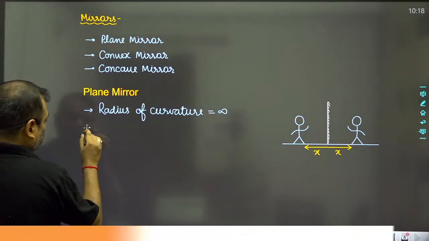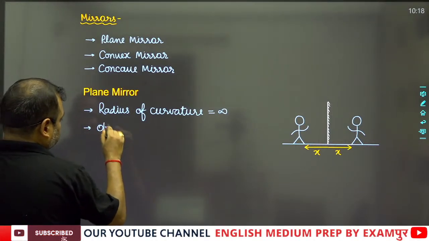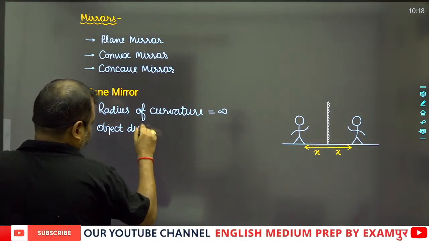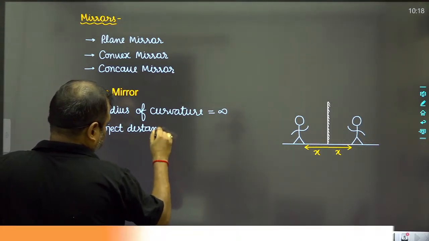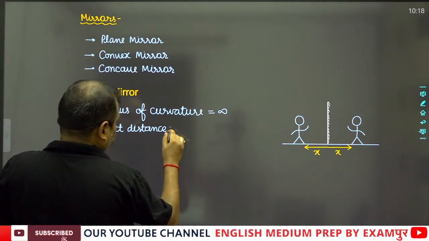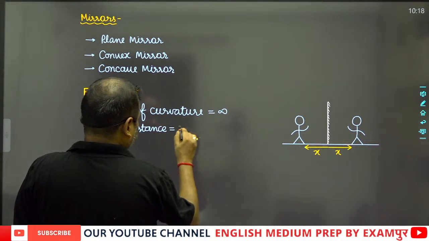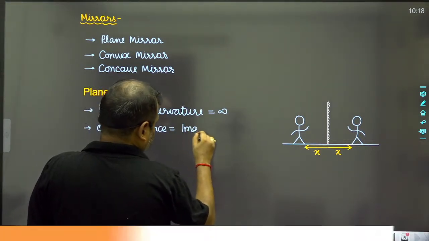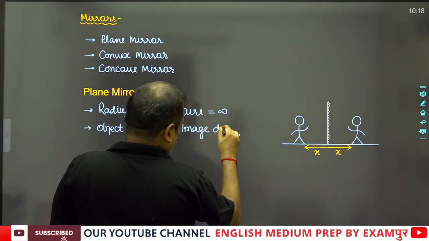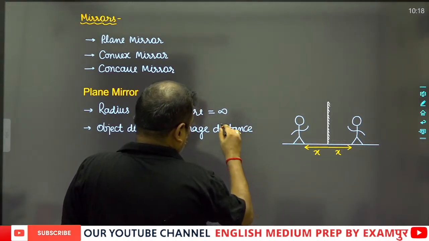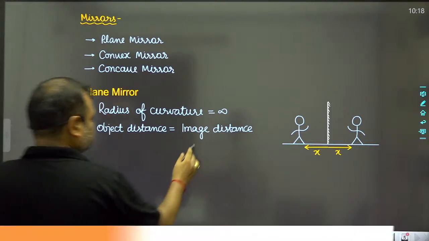The next: object distance is equal to image distance.